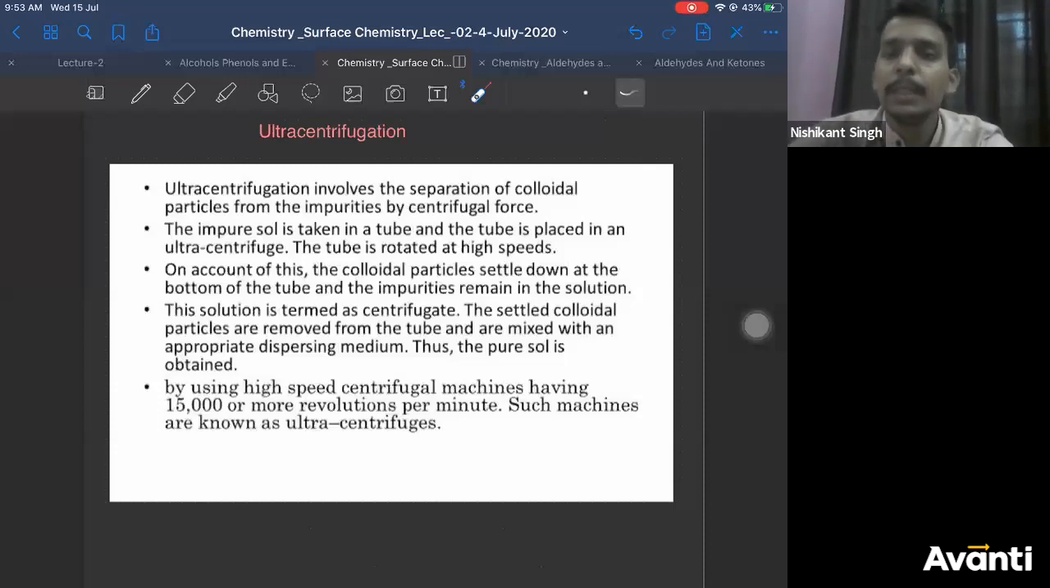You can say that. See, generally what happens, the principle involved in centrifugation is, you take a solution containing two components, A and B. Some of them will have less density, some of them will have more density, right? So when you rotate it at very high speed, the lighter component is collected at the top and the heavier component settles at the bottom, so that you can remove the lighter component by separating it.